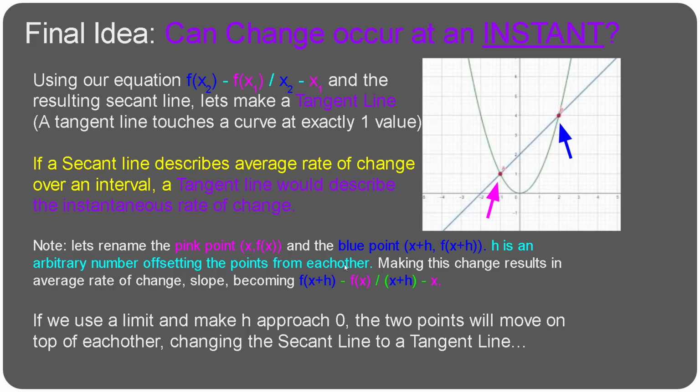So when you rename the points, your slope becomes f of x plus h minus f of x divided by x plus h minus x. So here we go. If we use a limit and say that the limit as h approaches 0, the 2 points will move on top of each other, creating a tangent line.